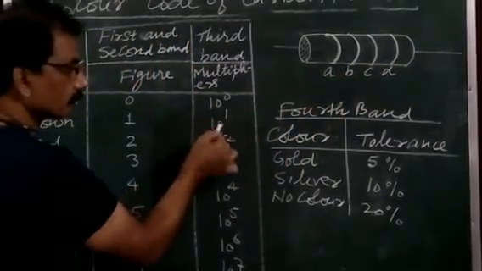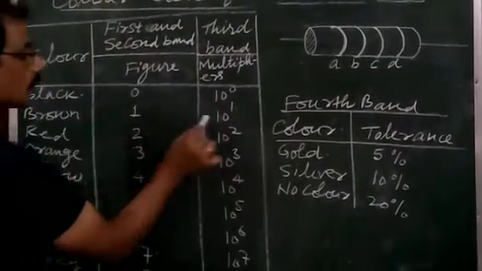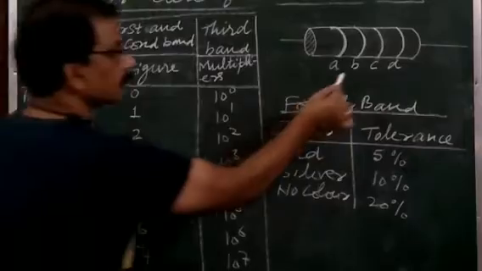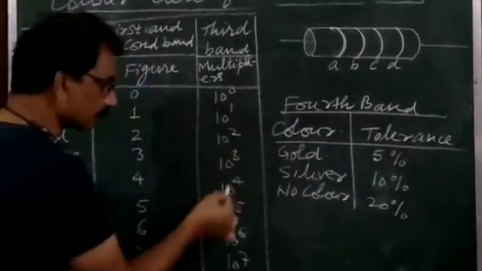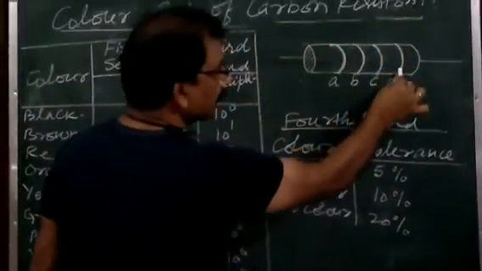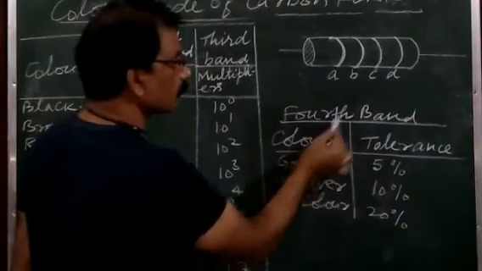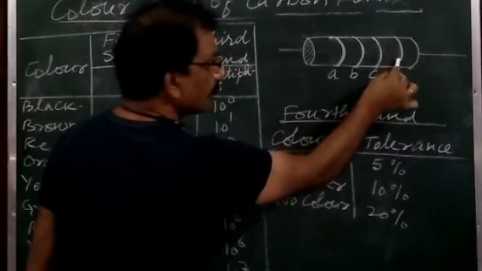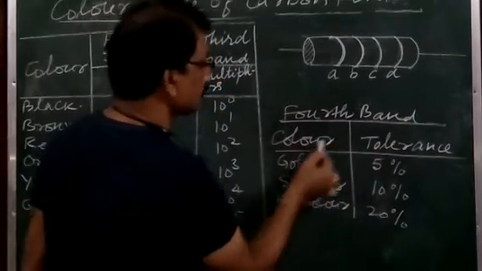Multipliers. Multiplier means like this: black color is 10 to the power 0, brown color is 10 to the power 1. In this way, for the third color band, we will take the multiplier from this third color. And the fourth color band will give what here? Tolerance. The value of that tolerance for this color, we will take from this fourth band here.